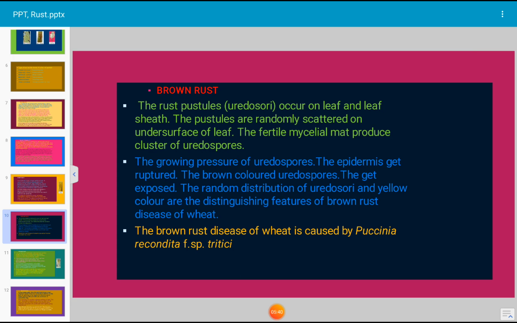Brown rust. The rust pustules occur on leaf or leaf sheath. The pustules are randomly scattered on the undersurface of the leaf. The fertile mycelial mat produces clusters of urediospores. The growing pressure of the urediospores creates pressure on the epidermis, and the epidermis gets ruptured. The brown colored urediospores are exposed. The random distribution of uredia in yellow color is the distinguishing feature of brown rust disease of wheat. Next.